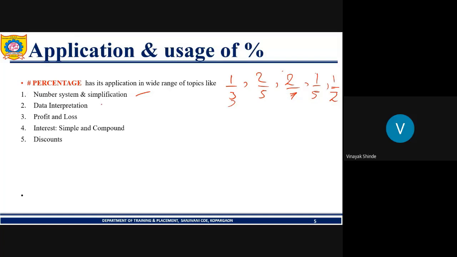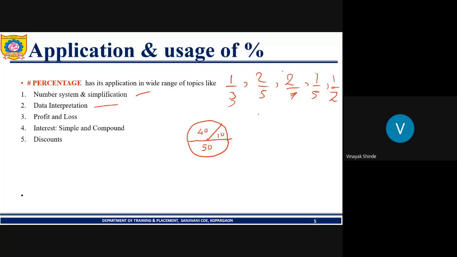Then in data interpretation, we require the percentage concept in pie charts. Also some bar graphs and line graphs are in the form of percentages. So we have to use the percentage concept and calculate the required amount. In a pie chart, we have the division of the total sectors in the form of percentages. Like this is 10%, this is 40%. So everything is divided in the form of percentages.